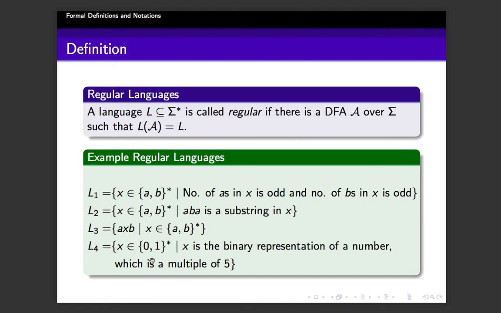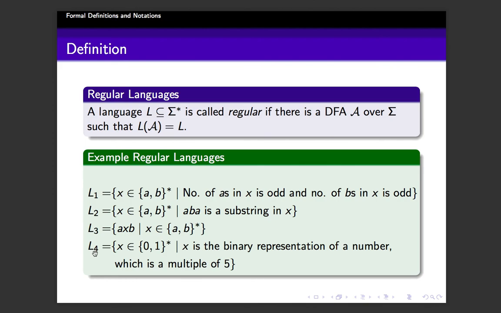Another one, the set of all binary strings X such that X is the binary representation of a number which is a multiple of 5. The design of a DFA was given as an assignment, so you have a DFA and hence the language is regular. Another example is the set of all strings not ending in a C style comment. We had a DFA for it, so that again is a regular language. So if there exists a DFA for a language, the language is regular.